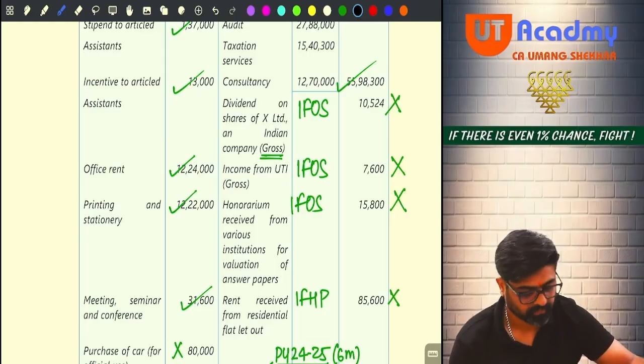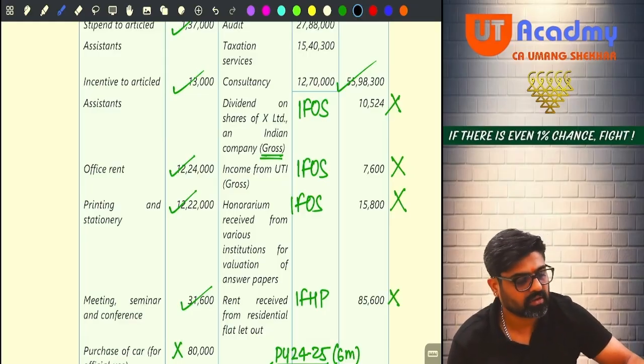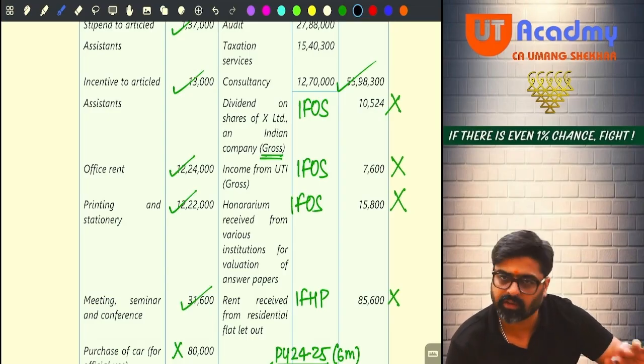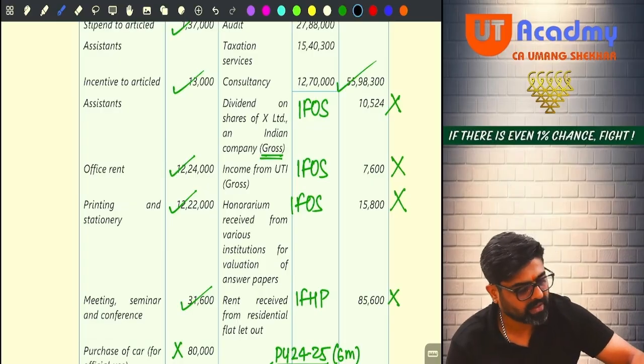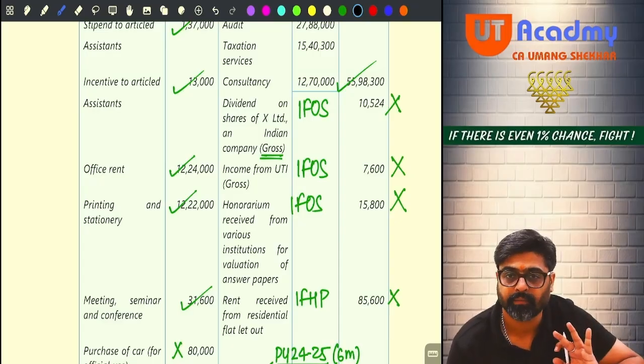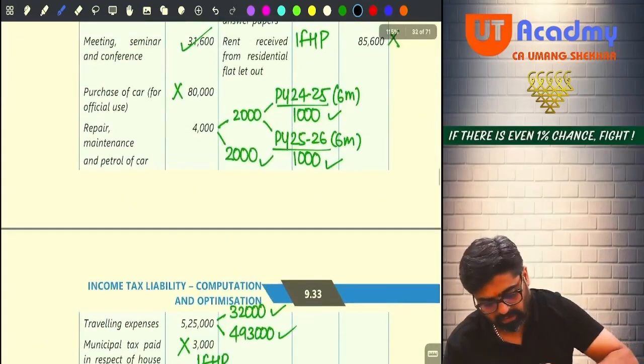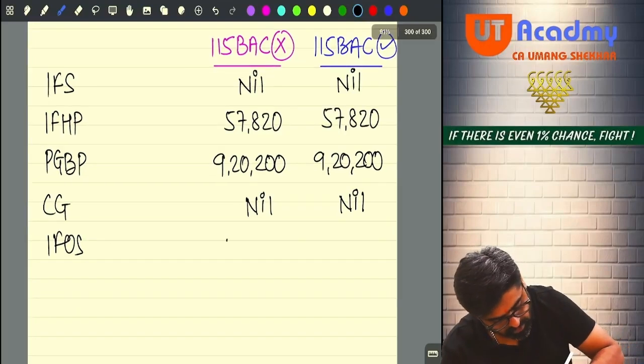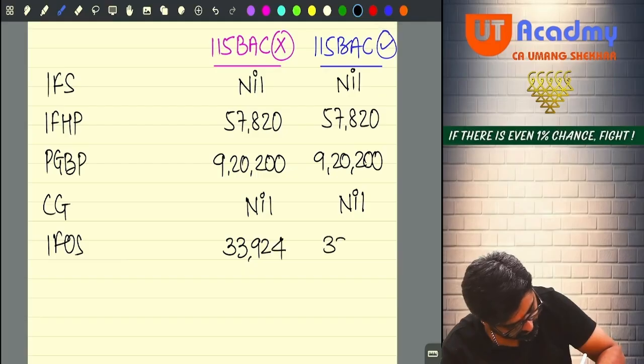Now, 7,600 units of UTI, income from units of UTI, meaning this is dividend from UTI. This is also taxable. And 15,800 is your honorarium. That is also taxable. So, you are getting 33,924. Can I say this 33,924 will be your IFOS income?